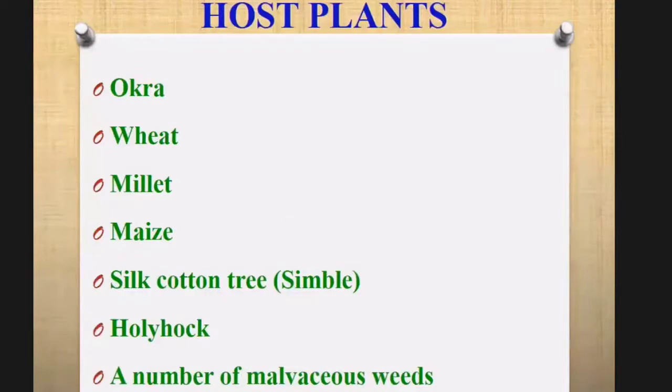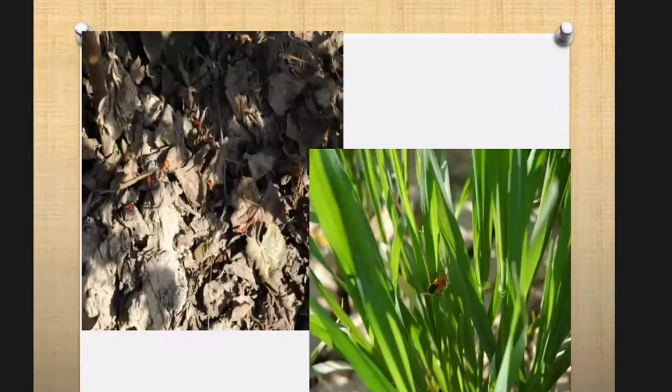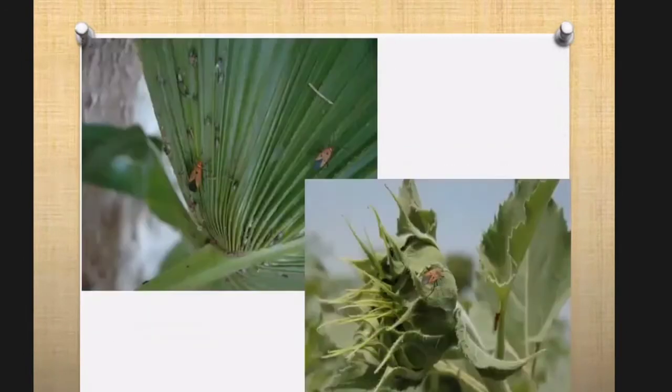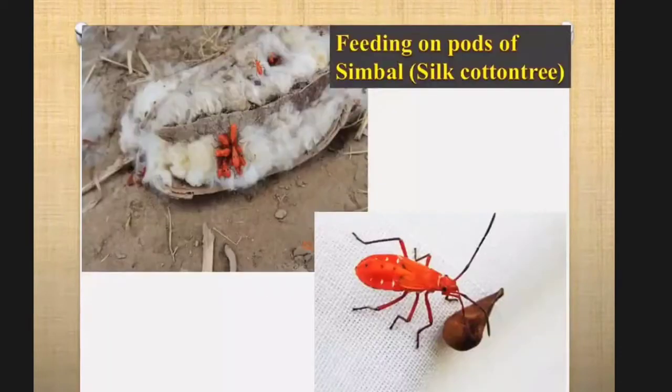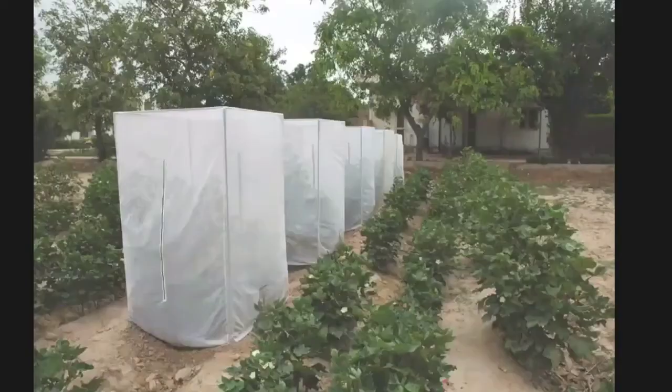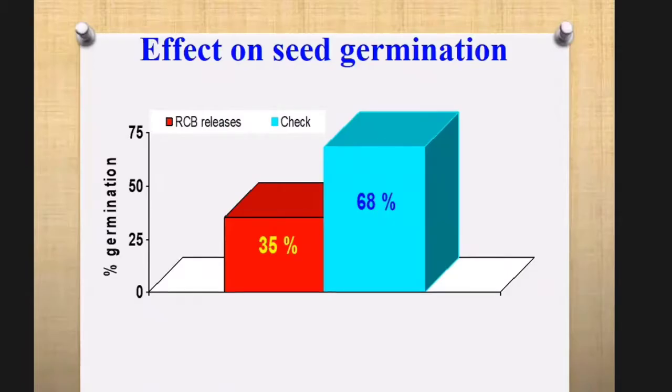Its host plants include okra, wheat, millet, maize, weeds, ornamental plants, and sunflower. Sunflower is one of the favorite hosts. We conducted case studies in CCRI Multan to see its damage. The results show that more than 30% germination was reduced due to the attack of the pest.